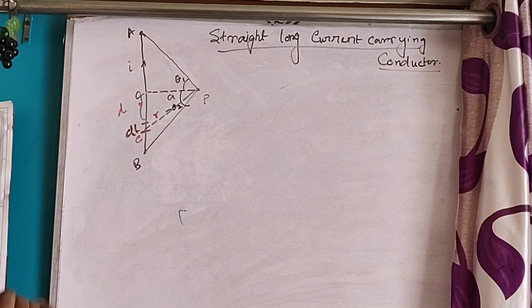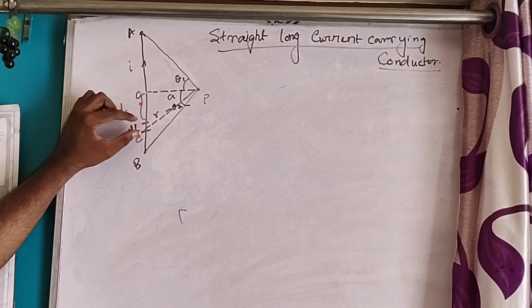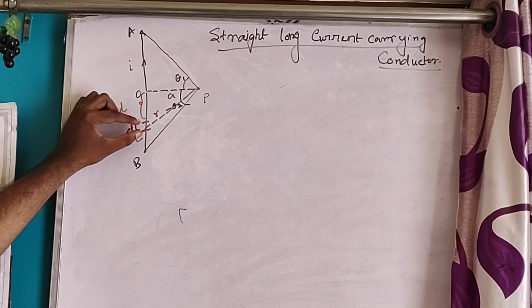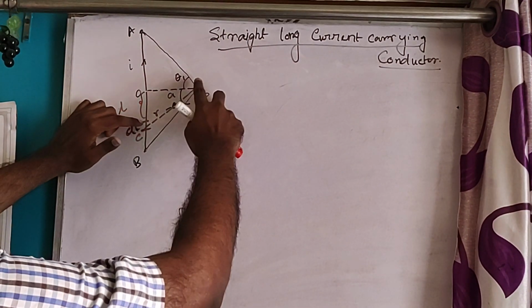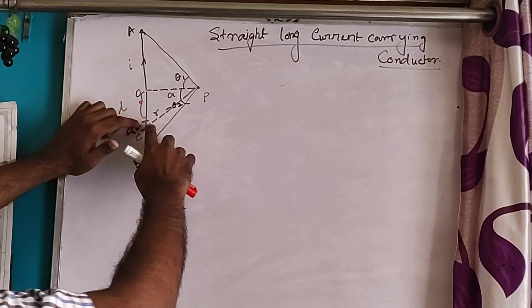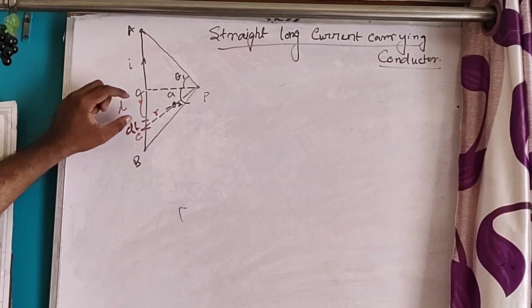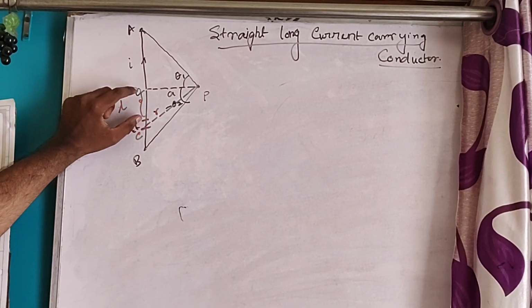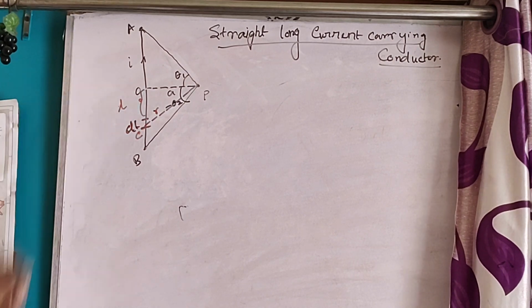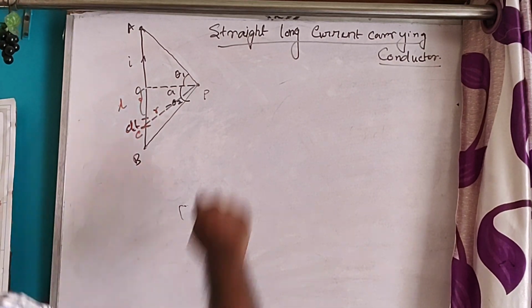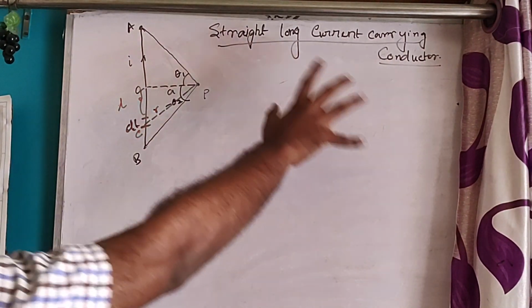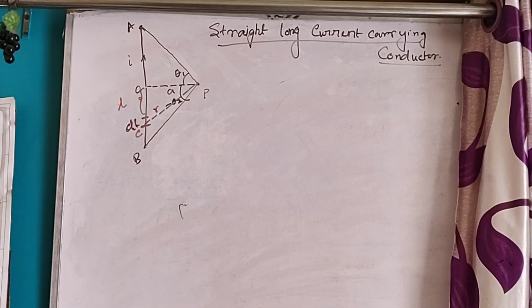What we have done? First of all, we have cut an elementary length dl, and the distance from P to the dl is r, and this elementary length is situated at a distance L from the point O. You have to describe all the things you have done in the exam.